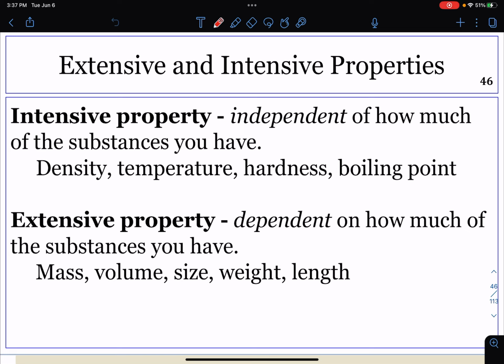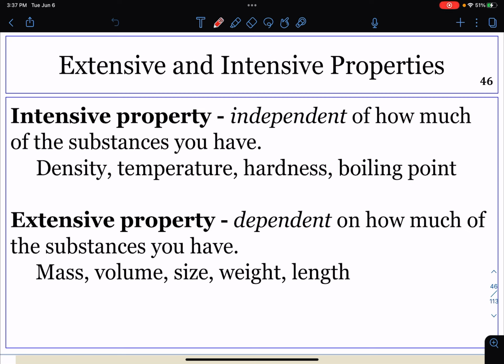If the property of a sample of matter does not depend on the amount of matter present, then that is an intensive property. Temperature is an example of an intensive property. If the gallon and the cup of milk are each at 20 degrees Celsius, room temperature, when they are combined, then the temperature remains at 20 degrees Celsius.